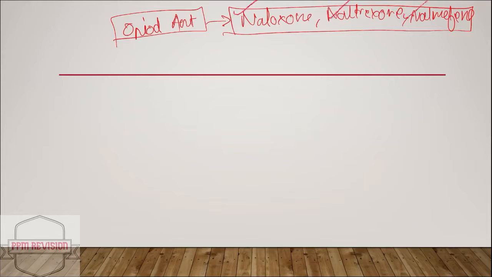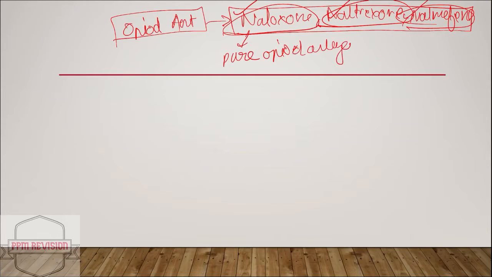On frequent reading you'll get it. These are pure opioid antagonists, and they have no agonistic activity.